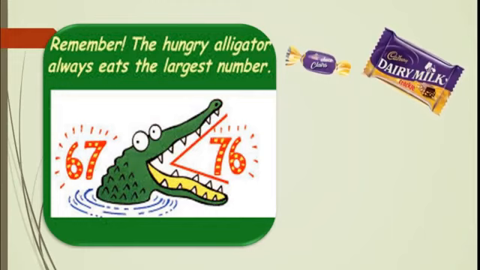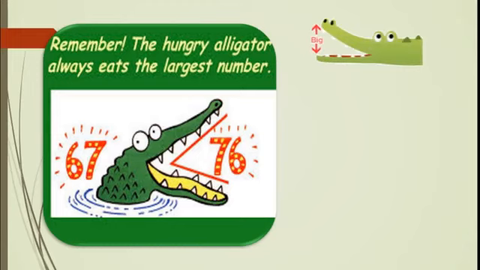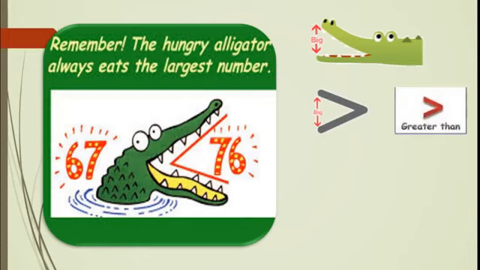Whenever the alligator opens its mouth, you have to remember it has opened its mouth towards the bigger number. This symbol says greater than. If the symbol is like this, the open side is the greater number and the closed side has the smaller number.